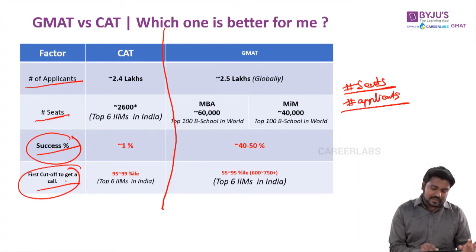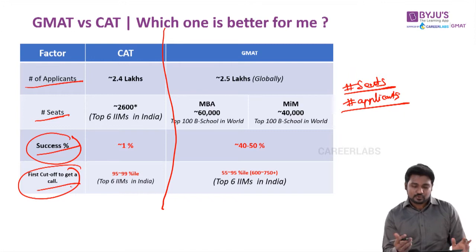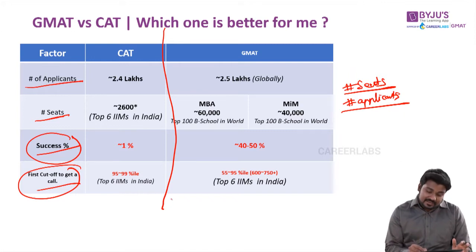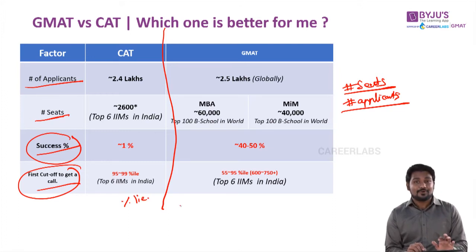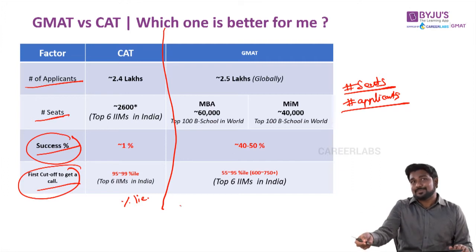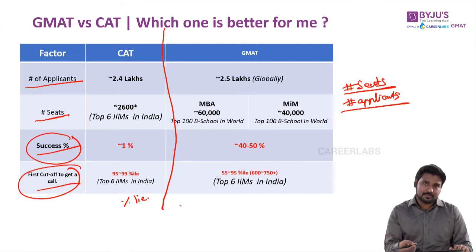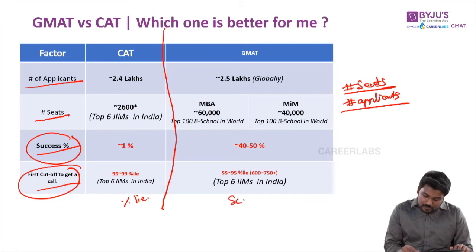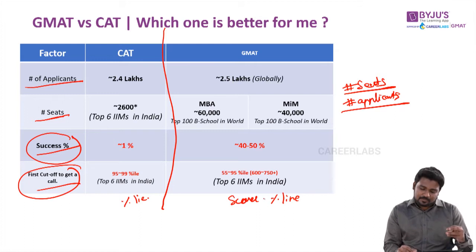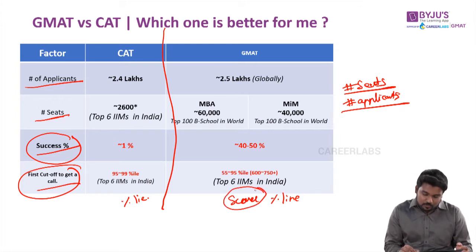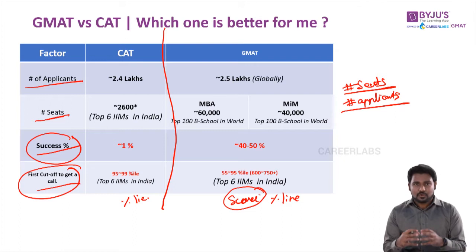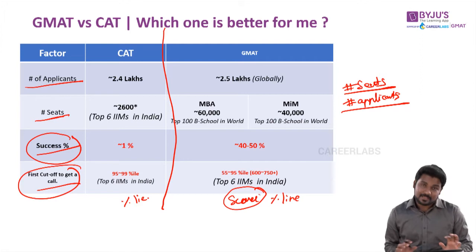And the first cutoff to get a call: you write an exam and a score is generated in both these exams. In fact, in CAT, more than a score, a percentile is determined. So it is not just important how well you perform, it is also important how much better you perform than the other person. So it's called a percentile score. GMAT also has a score, and it also has a percentile score. But the ideology is that more than the percentile score, the GMAT score is more considered. So it is typically about testing your own strength. Your competitive strength is also tested a little, unlike CAT. Let's quickly run through that.